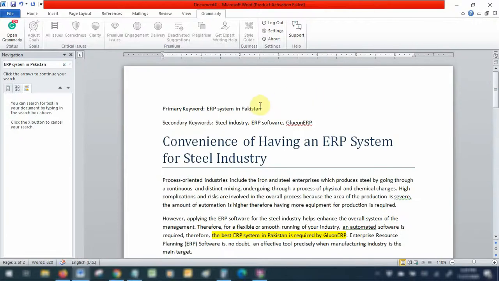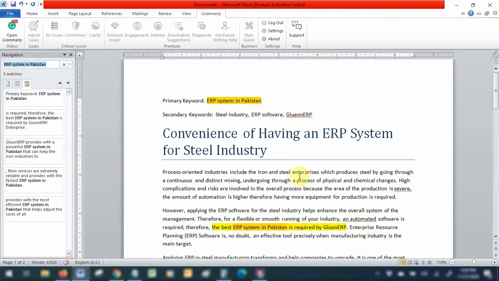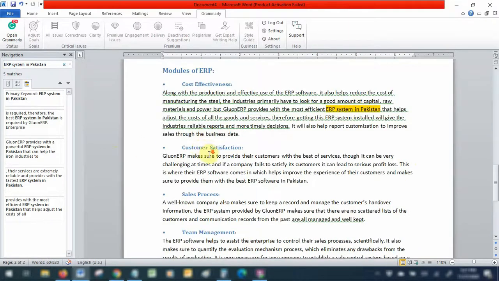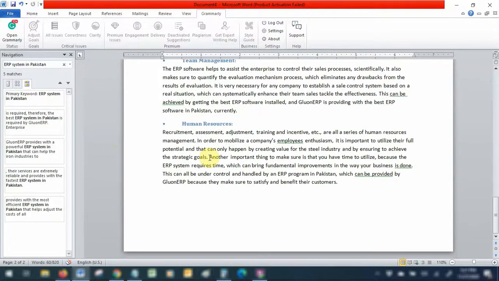Based on this, now I will check placement of the keywords. Is the primary keyword appearing as per my instructions? Now you see, because I've broken it down, it should have been here. It's not here. You will have to fix that. It should have been in the first paragraph. I can't see ERP system used in any subheading, nowhere.